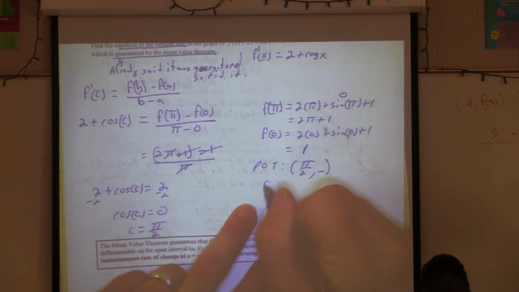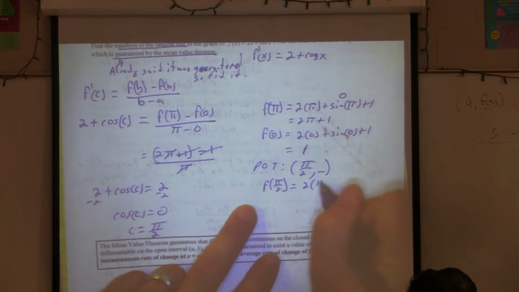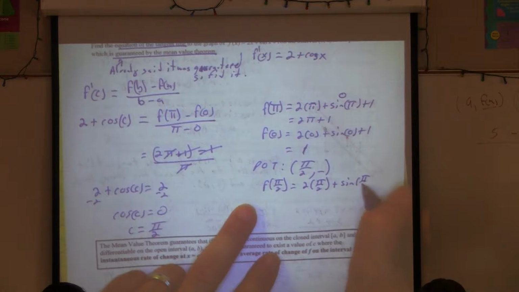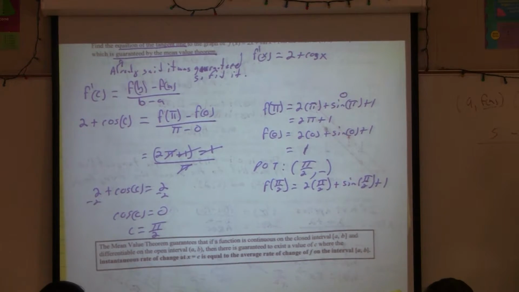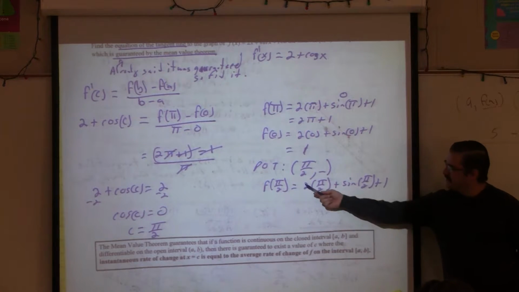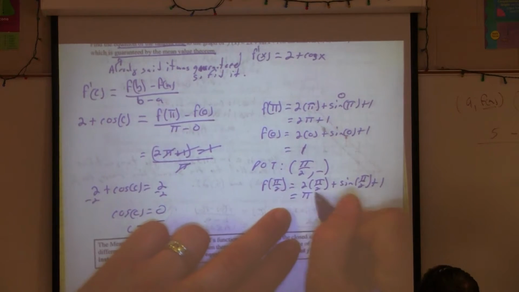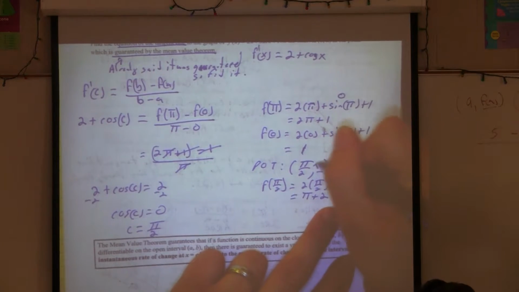So we wanna find f of pi over 2 now. So 2 times pi over 2 plus sine of pi over 2 plus 1. What's sine at pi over 2? 1. Plus 1, 2, and then here the 2's cancel out, so we're left with pi plus 2. So right here, this is pi.